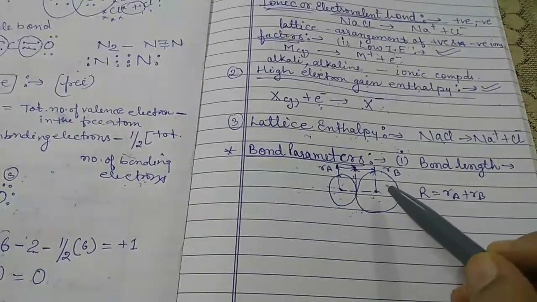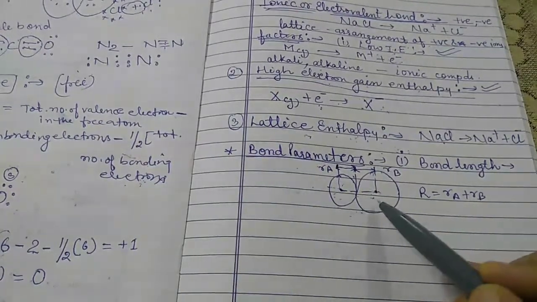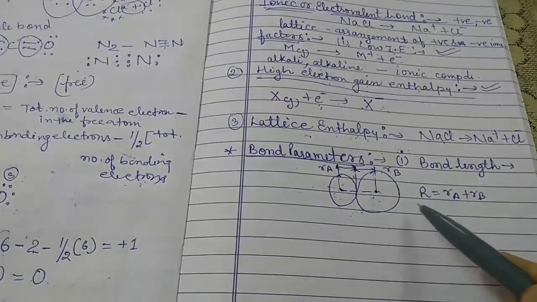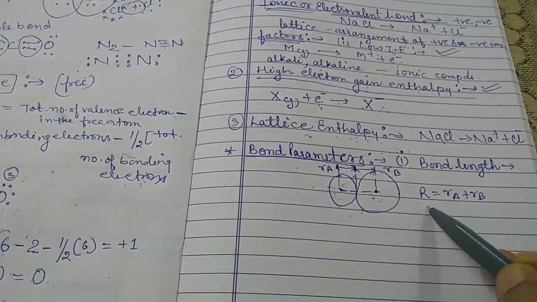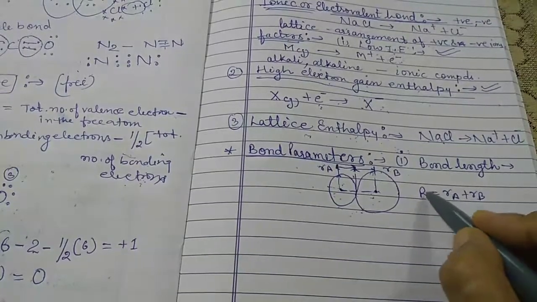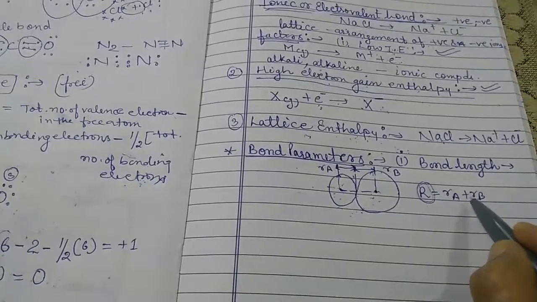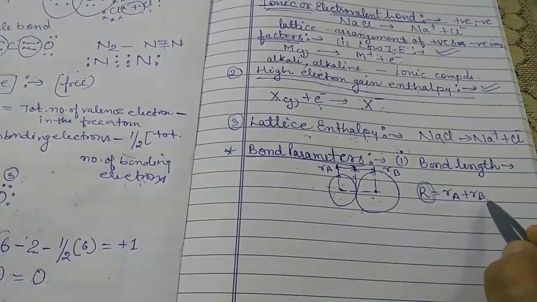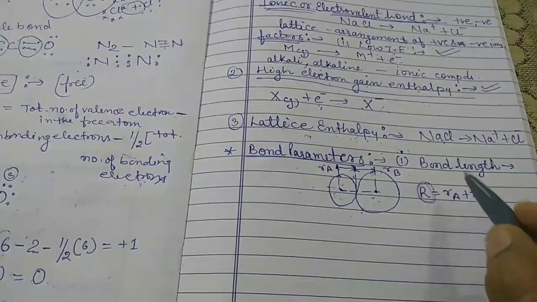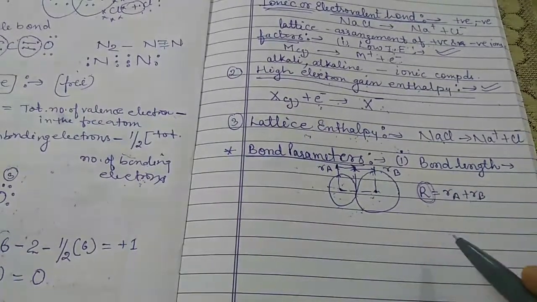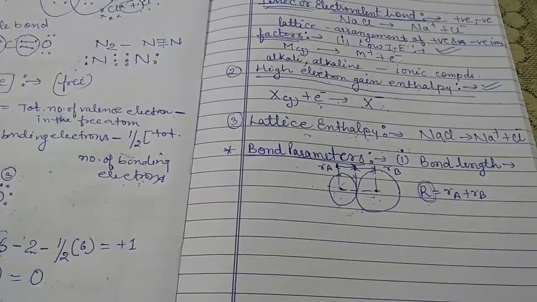And the bond length of the covalent molecule AB, for example, where this is A and this is B. If we want to find the bond length of the covalent molecule AB, it may be represented as the bond length is equal to RA plus RB. So this is all about the first bond parameter, which is known as the bond length.